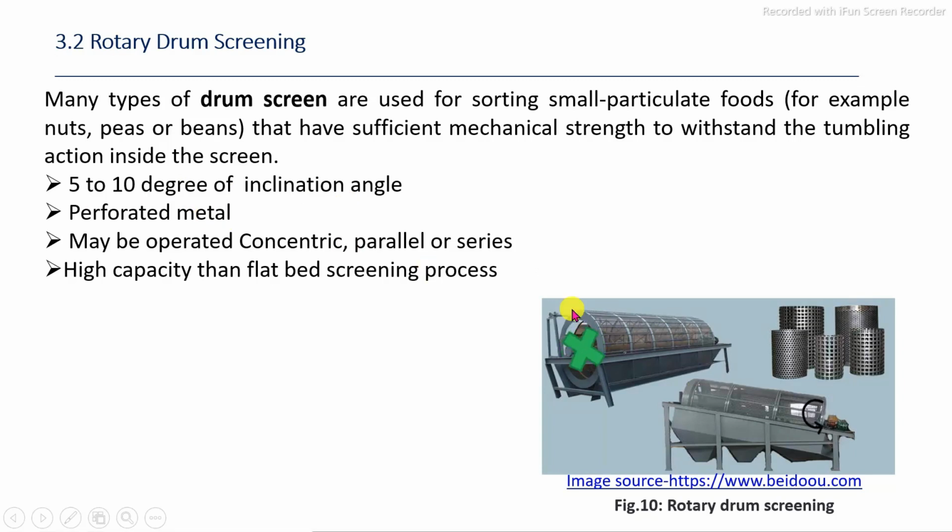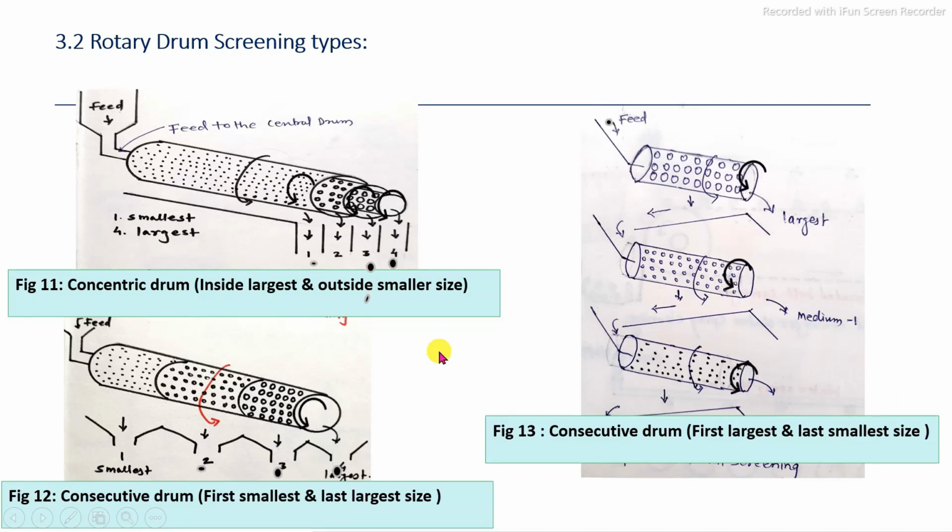The perforated stainless steel metal drums may be operated in series and parallel systems. You can see there are three designs involved. The first design is the concentric drum screen. In the concentric drum screen, three main drums are involved: first the central small diameter drum, then medium diameter and large diameter drums. They are inserted into each other.